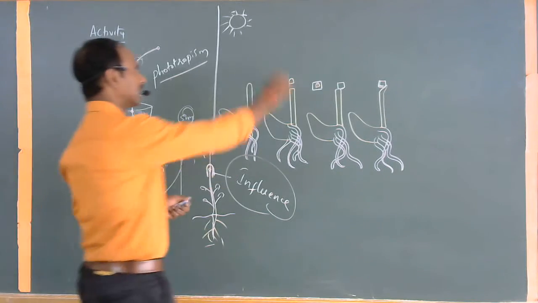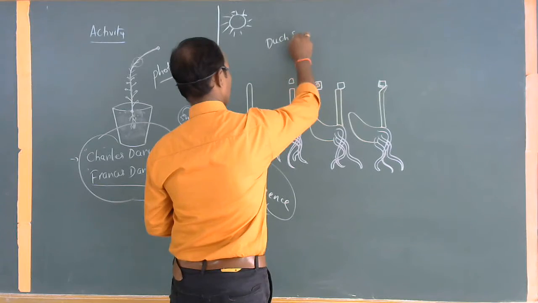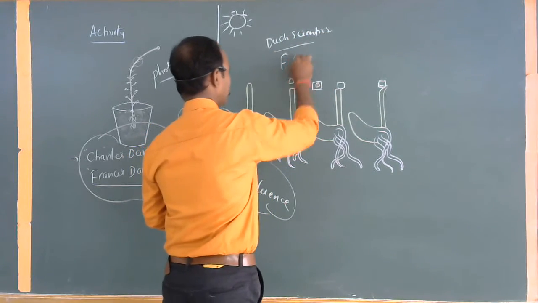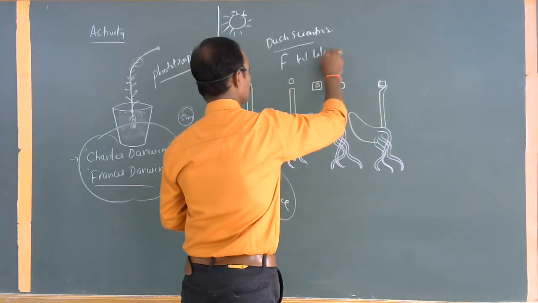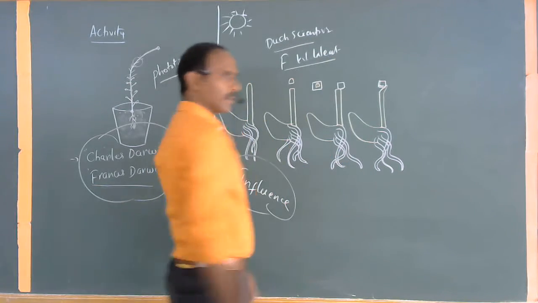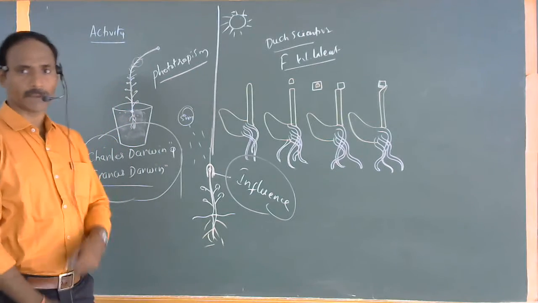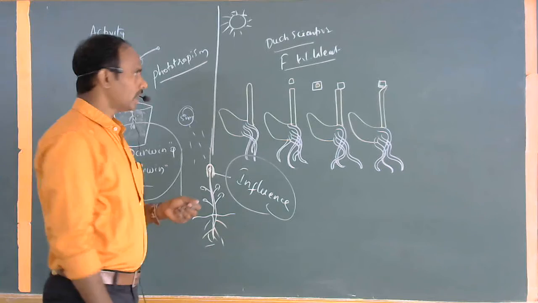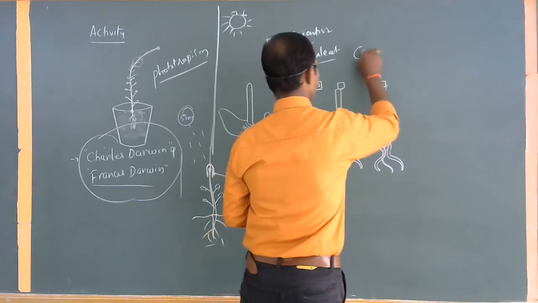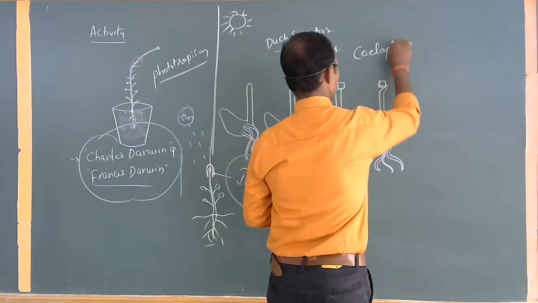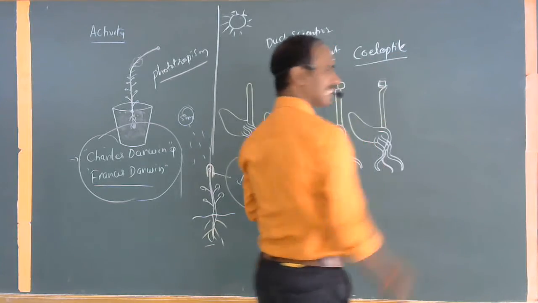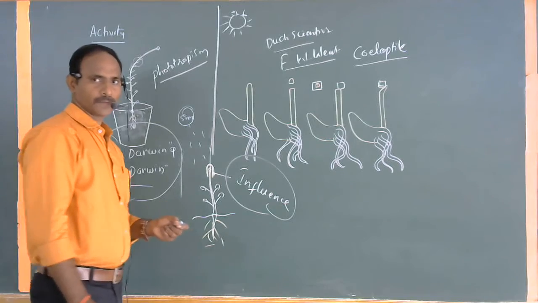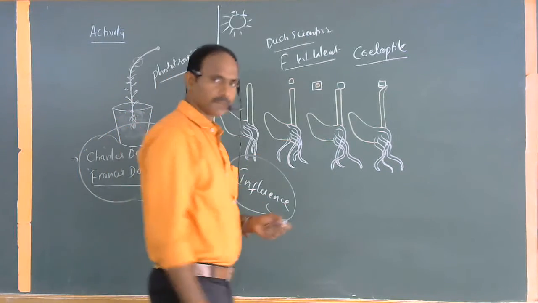Then a Dutch scientist, F.W. Went, conducted further experiments using the information from Charles Darwin and Francis Darwin. He also took a small coleoptile, meaning a small germinating seed, that is called a coleoptile, an early growing seed. See that very simple experiment here.